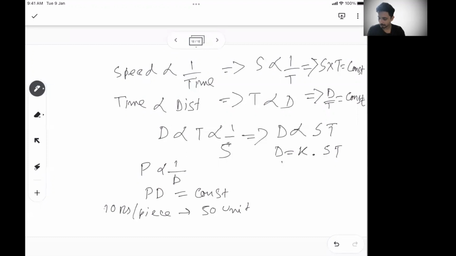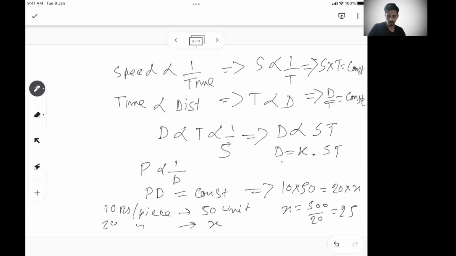What will be your demand if the price is 20 rupees per piece? So you know this is constant. So I can say 10 into 50 is equal to, let's say this is X, 20 into X. So from here you can say X is 500 by 20 or 25, right?